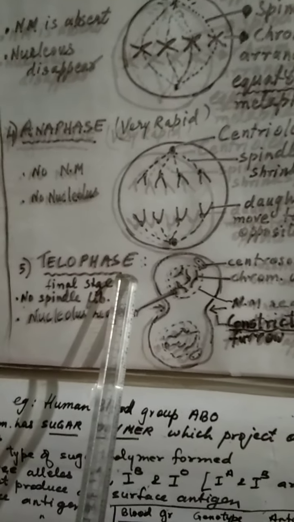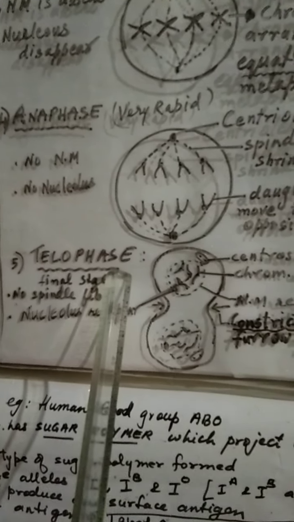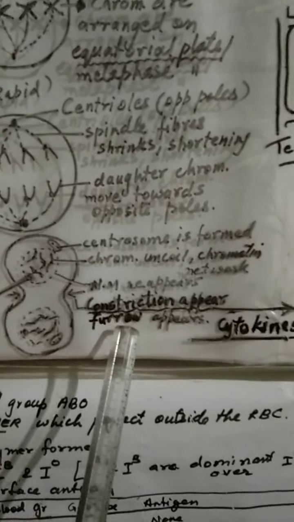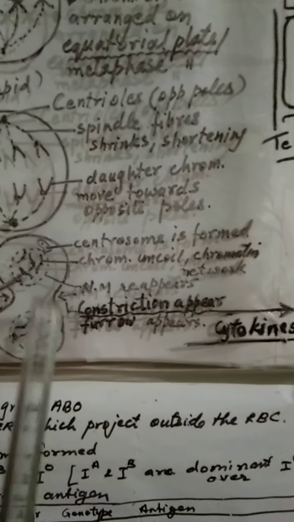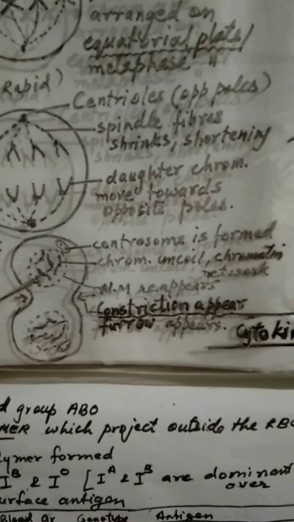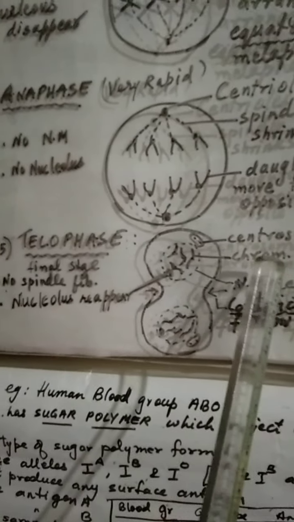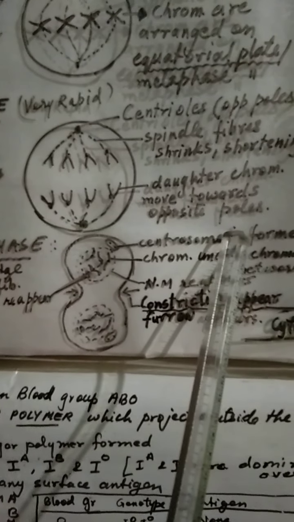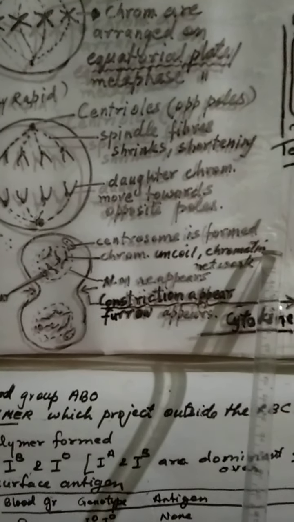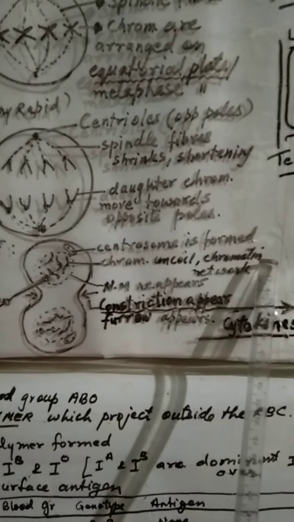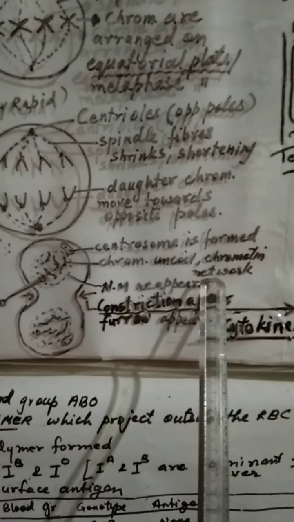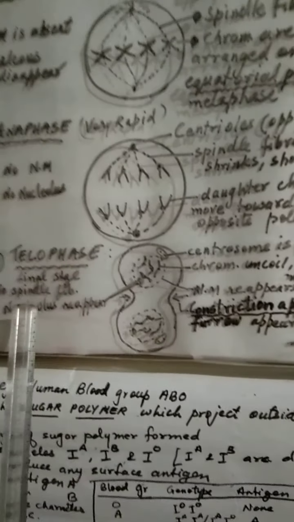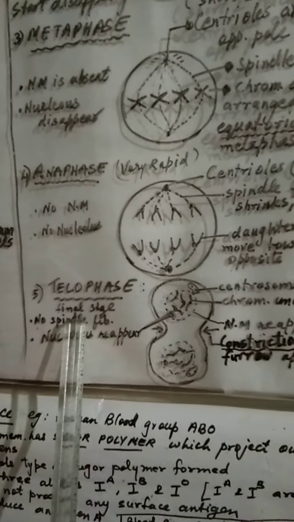Then it enters into telophase. In telophase, what happens? The important thing is that a constriction or furrow appears between the two cells. At the same time you can see the centrosome is also reappearing. The chromosomes become uncoiled and the chromatin network is formed. The nuclear membrane reappears, the nucleolus reappears, but there are no spindle fibers.